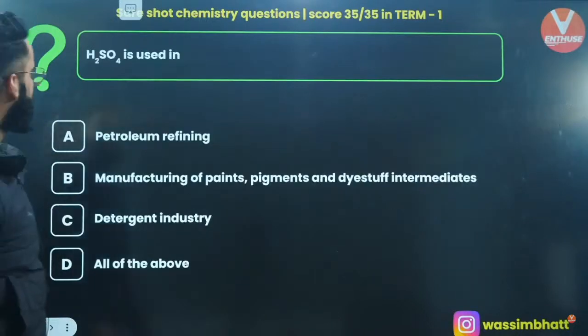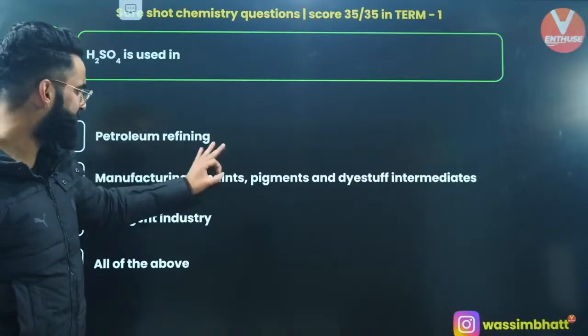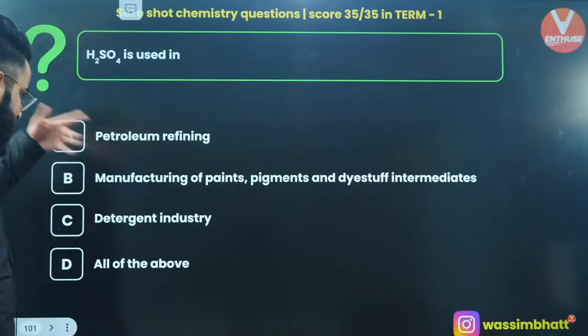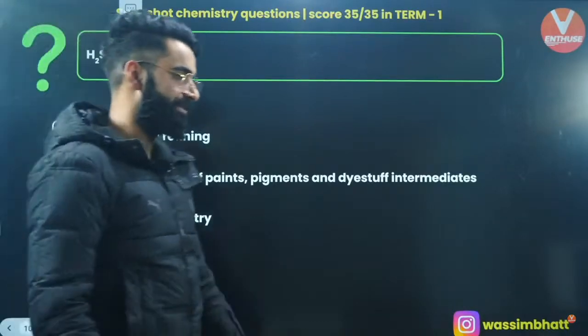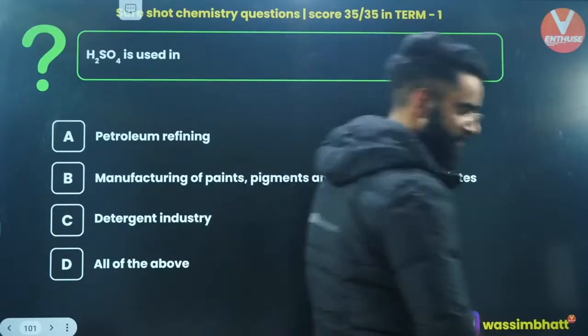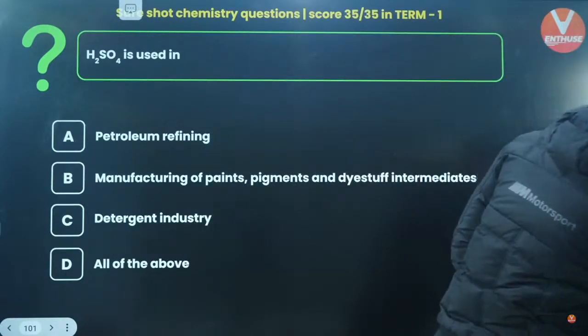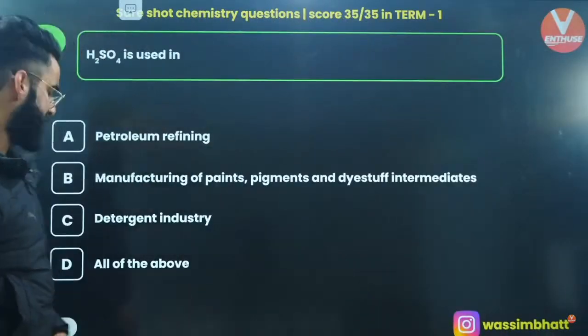Okay, let's move on to one more. H2SO4 is used in petroleum refining, absolutely right. Manufacturing of paints, pigments and dye stuff, correct. Detergent industry, yes, all the above. So what is going to be the answer? I want you guys to let me know its answer, my dear people. It's absolutely going to be option D, right?